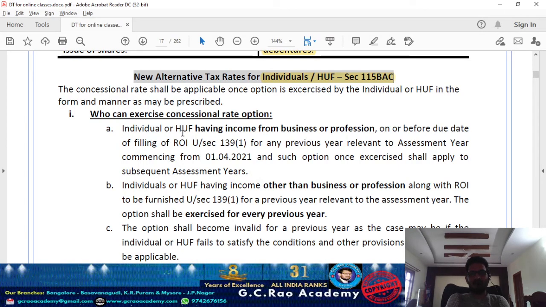So already we have the first 2 lakh 50 thousand as nil, 2 lakh 50 thousand to 5 lakh at 5%, 5 lakh to 7.5 lakh at 10%. When I'm entitled to pay tax at the concessional tax rate, they have given certain restrictions. Under 115BAC(1), they talk about applicability, who is entitled to claim this concessional tax rate. Under 115BAC(2), what are the restrictions they kept? That means you cannot avail certain exemptions and certain deductions.